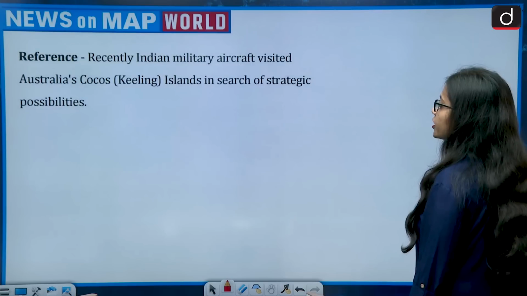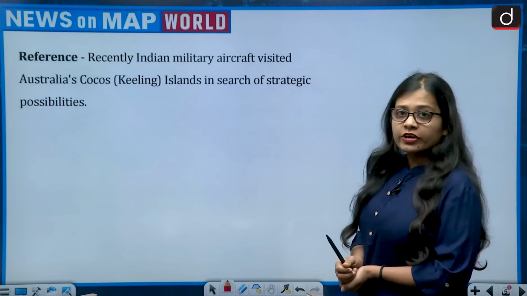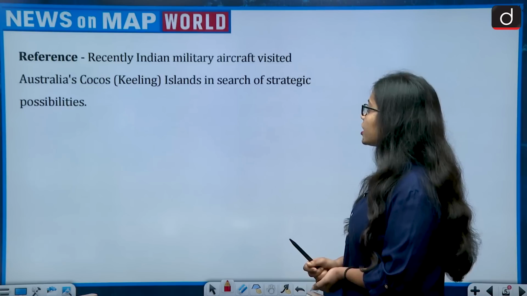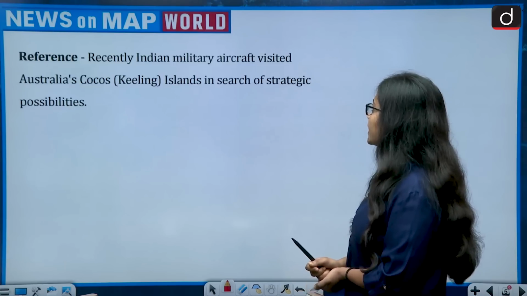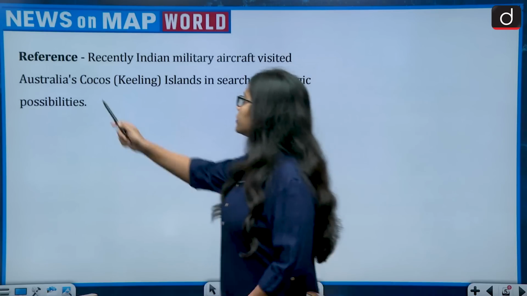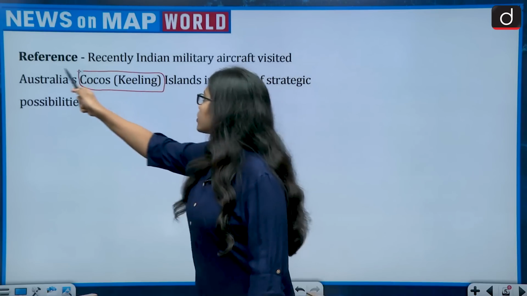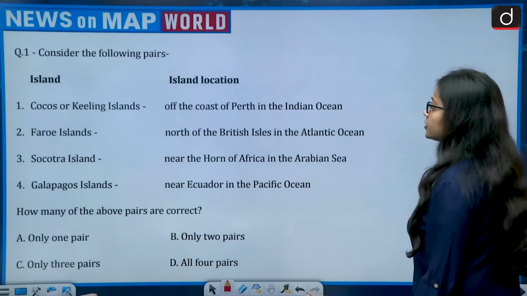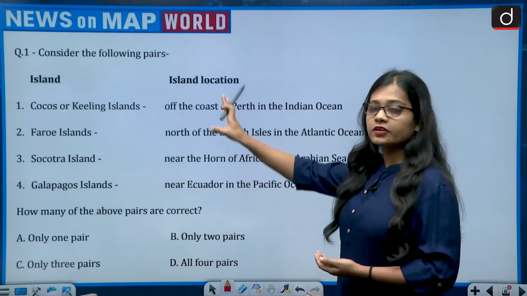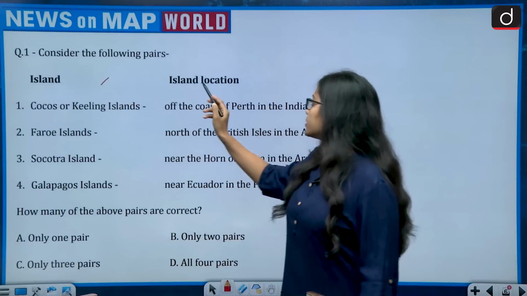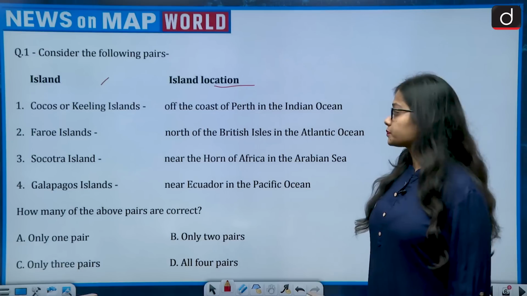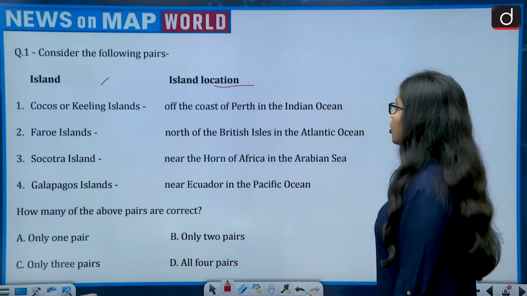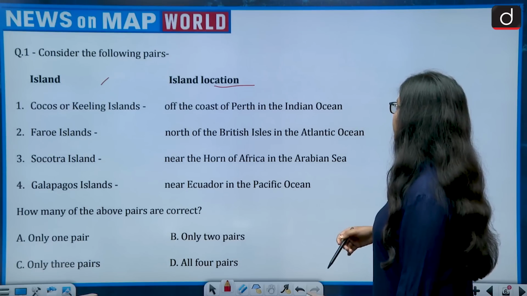So moving on to today's session. First question: recently an Indian military aircraft visited Australia's Cocos, that is Keeling Islands, in search of strategic possibilities. This brings Australia's Cocos or Keeling Islands into the news. So the question says, consider the following pairs. On one side there are islands, while on the other side there is the island location. So first is Cocos or Keeling Island. Location is off the coast of Perth in the Indian Ocean.